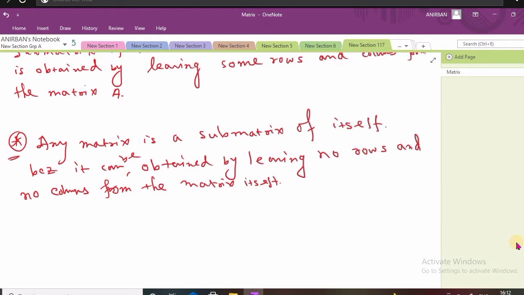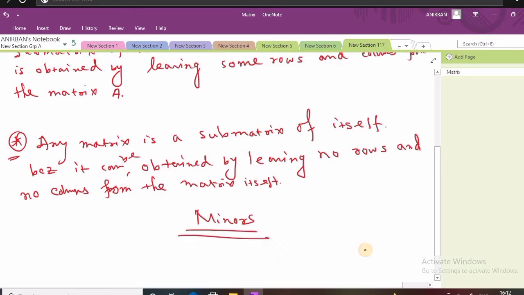Okay, now we are discussing the minors. What do you mean by minors? Okay, so minors of a matrix. We know that every square matrix possesses a determinant. If you have this matrix and it is a square matrix, then it possesses a determinant. Like a 4 cross 4 matrix possesses a determinant, or a 5 cross 5 matrix also possesses a determinant.